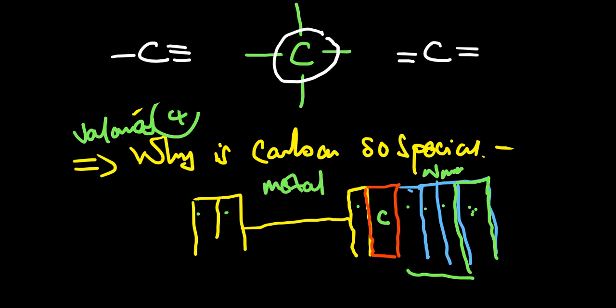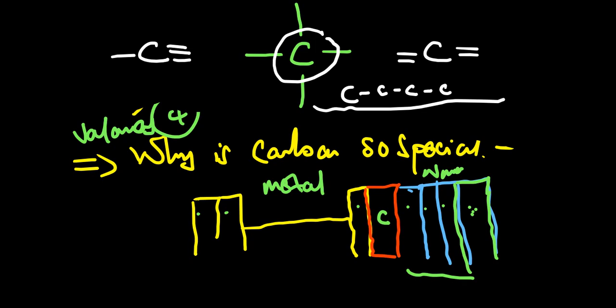Since carbon is in group 4, it has a valence of 4, and it means it can make a maximum of 4 bonds. Since it can make these 4 bonds, by using its exceptional ability, it can combine with itself many times. So you can have carbon linked to carbon, linked to carbon, and then you form a long chain of these carbon atoms.